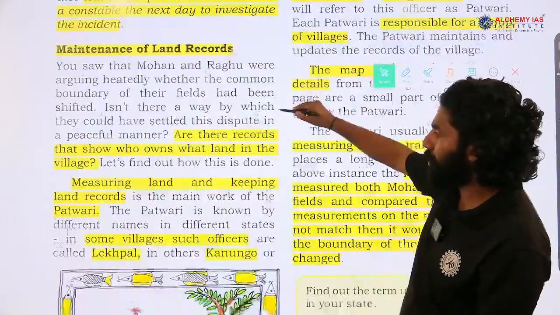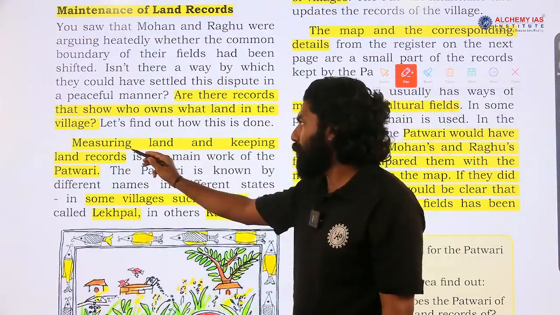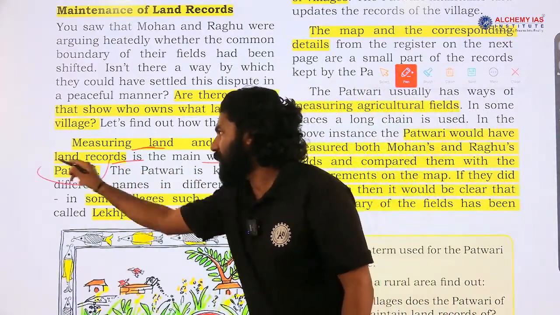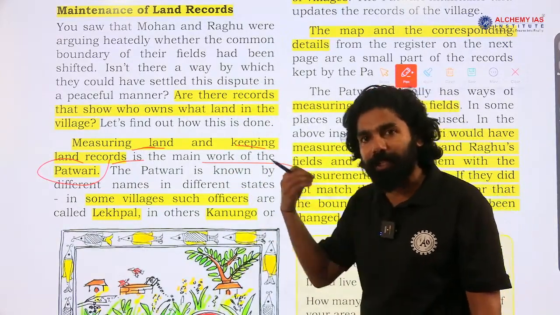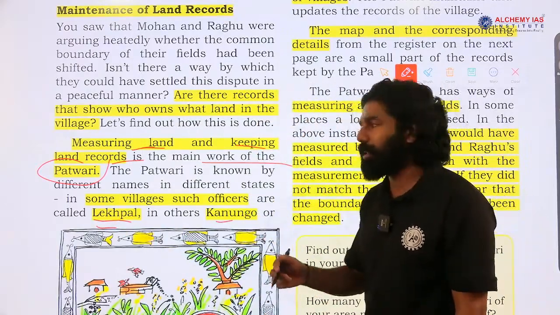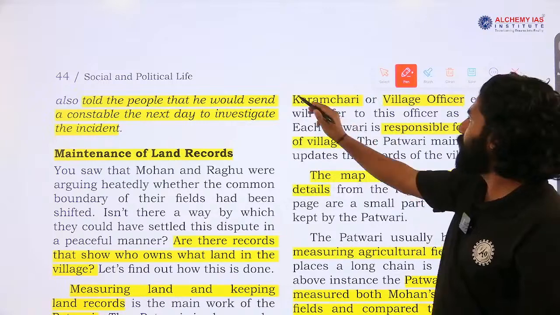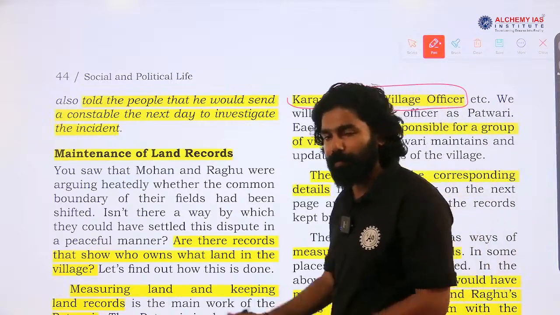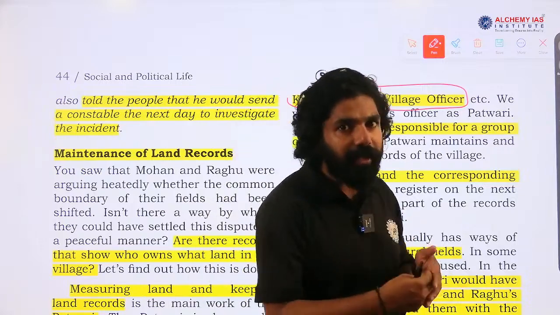Okay, next, moving on. Whenever we record land, it involves measuring the land and keeping that record, and the main work of that is done by Patwaris. In some villages or regions the Patwari is called a village officer, and a different name is given in different parts of the country: Lekpal, Kanungo, and in NCERT, Karamchari. Usually, in southern states, mostly you can see the name village officer.